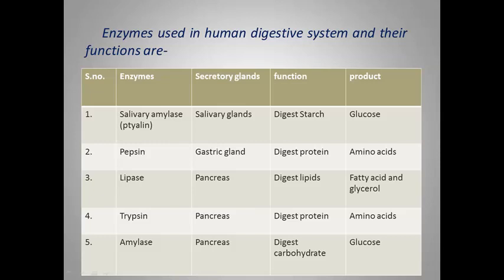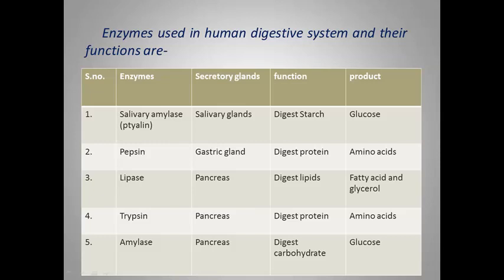The second enzyme is pepsin, that is secreted from the gastric glands. The main function is the digestion of protein and the product is amino acid. The next ones are lipase, trypsin and amylase. All these three enzymes are released from the pancreas, generally present in the pancreatic juice secreted from the pancreas.